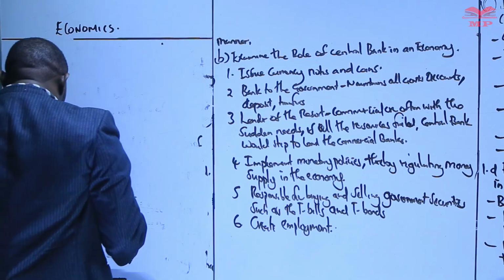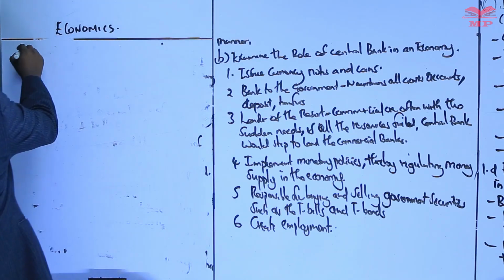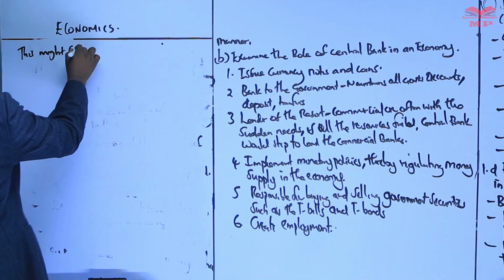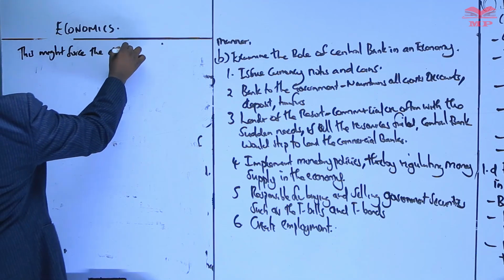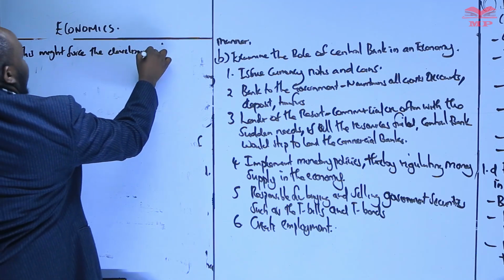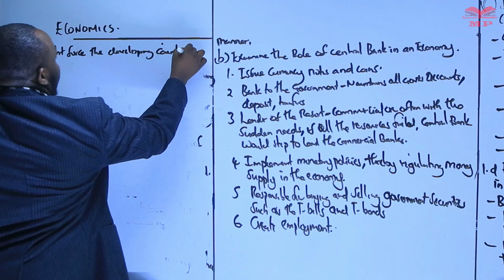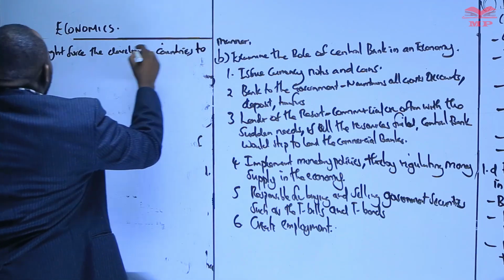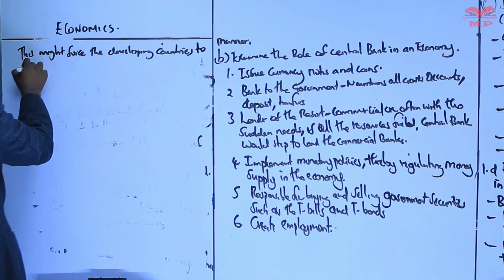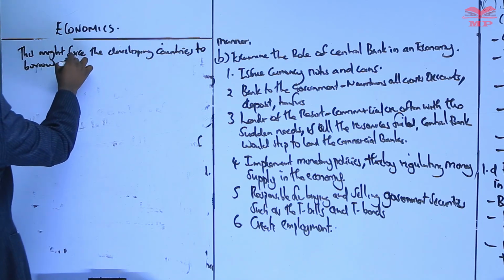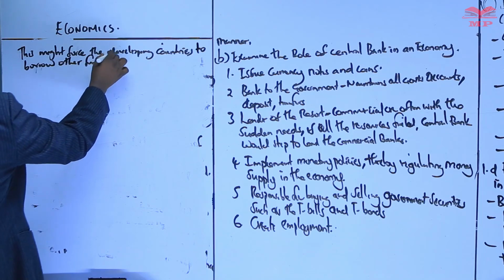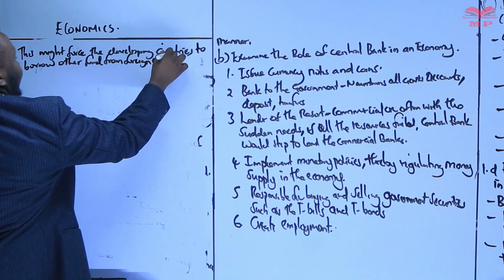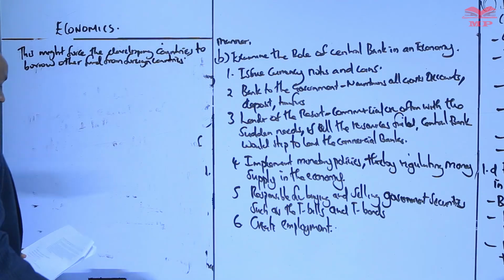So we say this might force the developing countries to borrow other funds from foreign countries. That's the third reason why there's a rise in those.